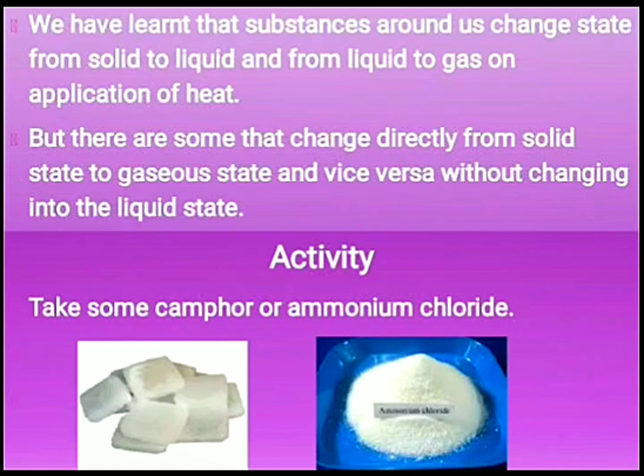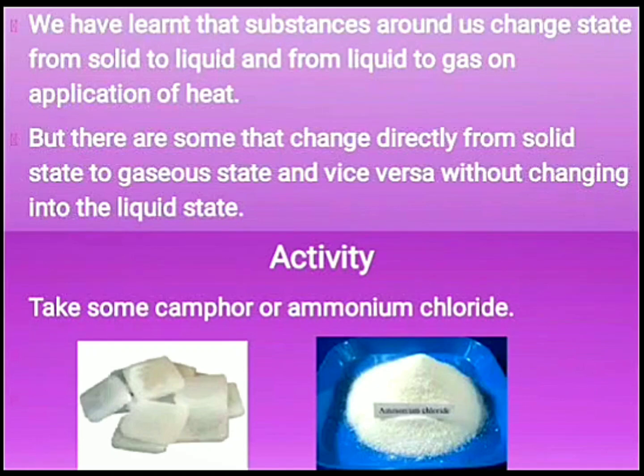These substances change directly from solid state to gaseous state without converting into liquid state. This process of conversion of solid state directly into gaseous state is called sublimation.